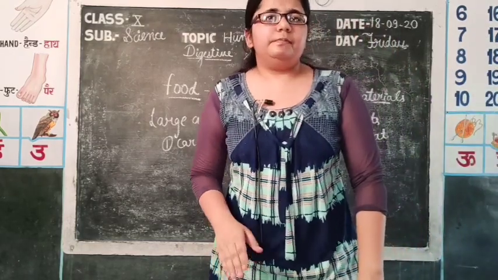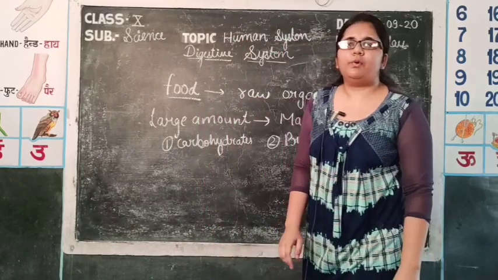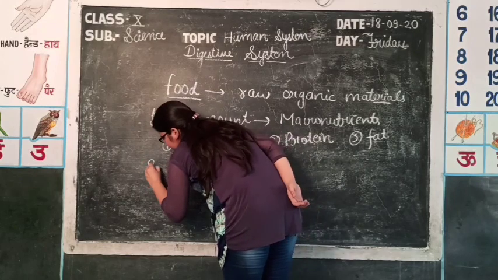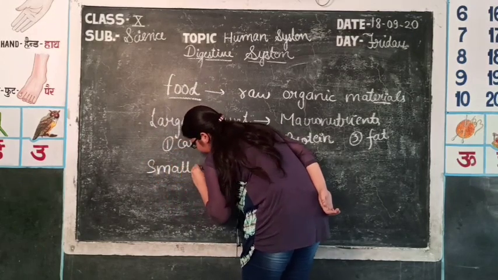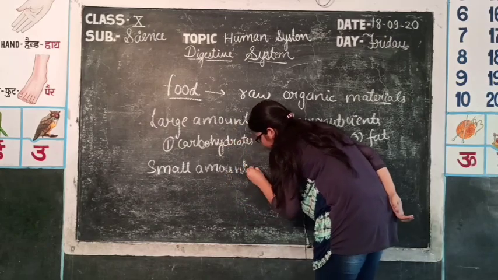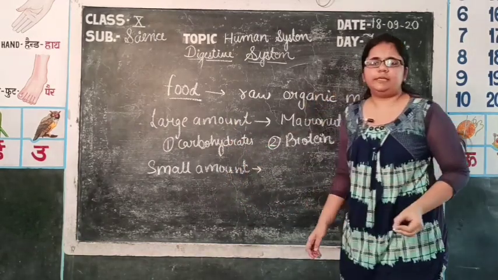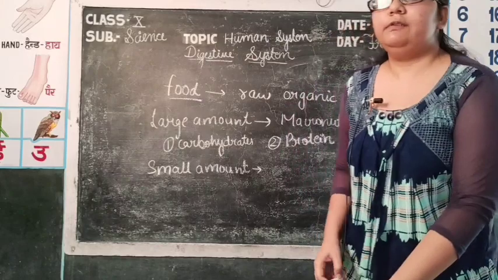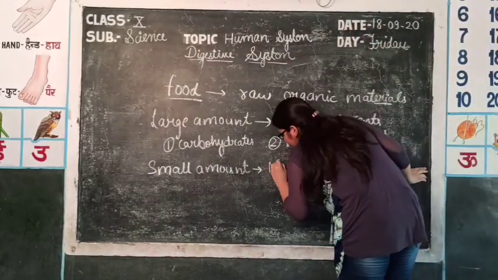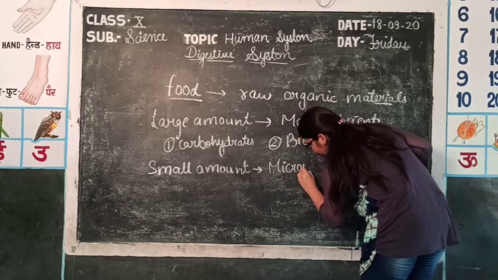Second one, some substances are present in small amount. These are known as micronutrients, which are present in small amount. If they are present in excess amount, then they have ill effects on the body. So small amount, they are micronutrients.